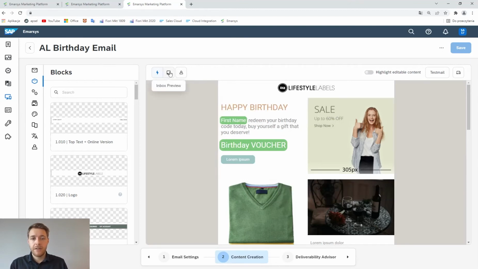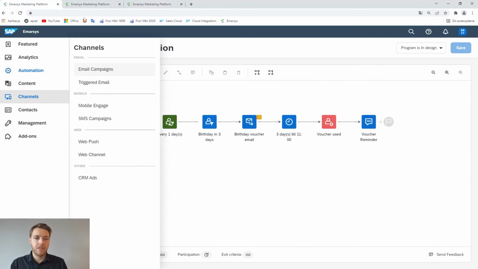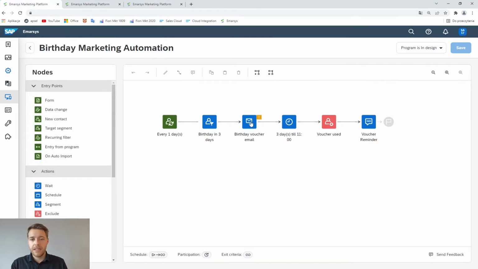Here we also have a preview, so we go to inbox preview, and we see how this email would look for my client if they open it at Gmail. I'm happy with this result, so I come back to my stream. So I send this email, then I have a waiting node. So I would wait for 3 days. Then I check if they bought something or they didn't.